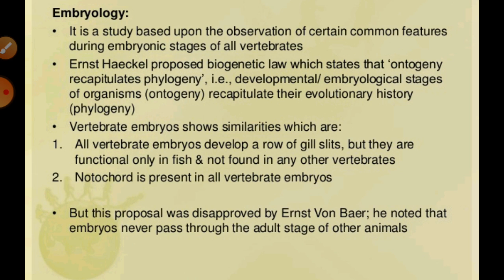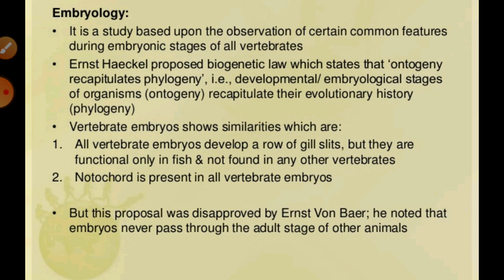According to Von Baer, this is the principle of embryonic development. It was especially studied by Ernst Haeckel, right? The theory of recapitulation or the biogenetic law. Generally, there is a law proposed by Ernst Haeckel, or we can say the theory of recapitulation.